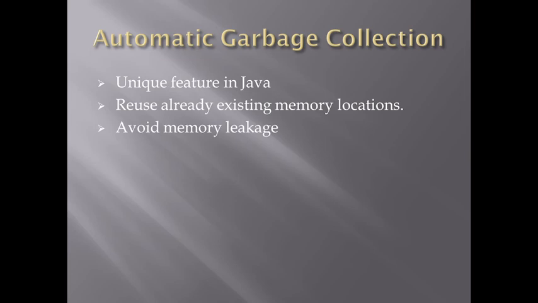And in Java we have something called automatic garbage collection. It is also an important feature of Java. Its unique feature in Java: reuse already existing memory locations. When in a given Java code, if a particular variable or object is no longer used, it is automatically garbage collected, and it can also reuse the existing memory location. It does this automatically in Java. That's how it avoids memory leakage.